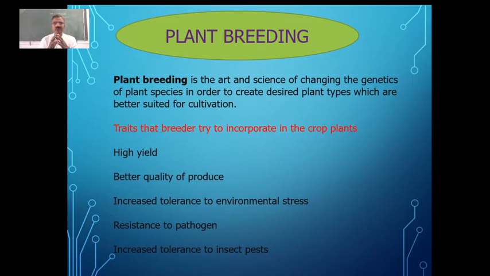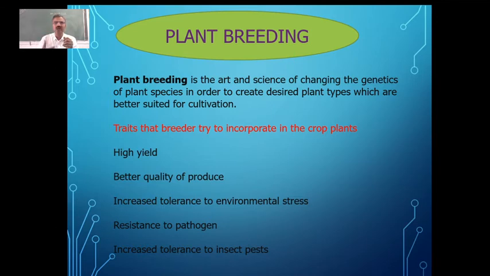So what is it which we look into whenever we go for plant breeding? What are the traits, what are the characteristics we are looking for whenever we go for plant breeding so as to get a new variety which we call a hybrid?